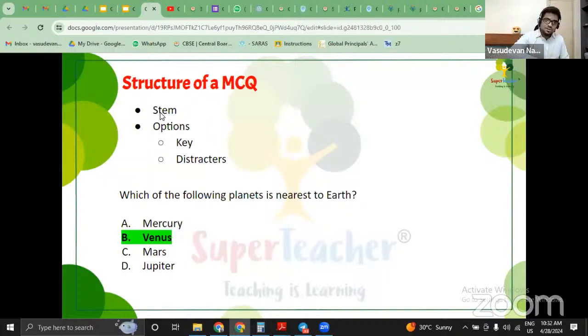Competency could also be measured while a child is working on an experiment, and the way he's working, there could be certain rubrics on which you can assess the child. We'll talk about that in some other session, but as of now, as per the CBSE norms with respect to our board pattern, let's stick to this particular type, where we have a stem, then options, which have distractors and the key.